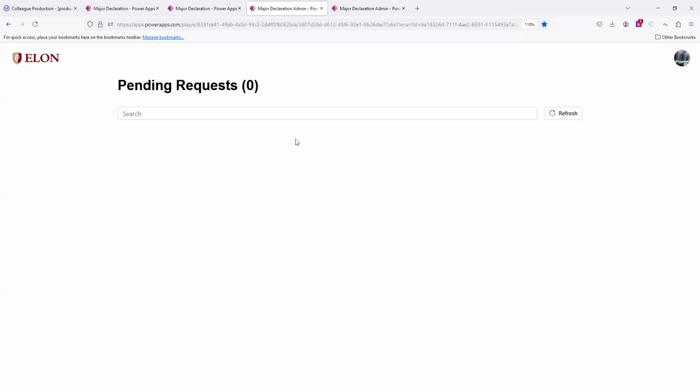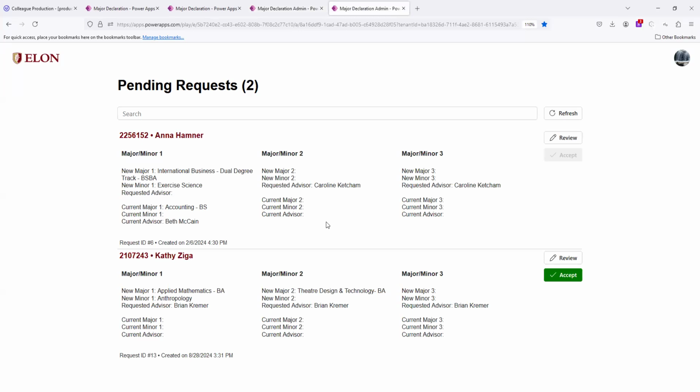Heavy seasons will be those last 2 weeks of fall Elon 1010 leading into finals week because a lot of students will be declaring their major. There will also be a heavy season at the end of winter term heading into early spring, also for returning first-year students. There's often also a heavy season at the beginning of each fall semester as students returning from their sophomore year declare their major.